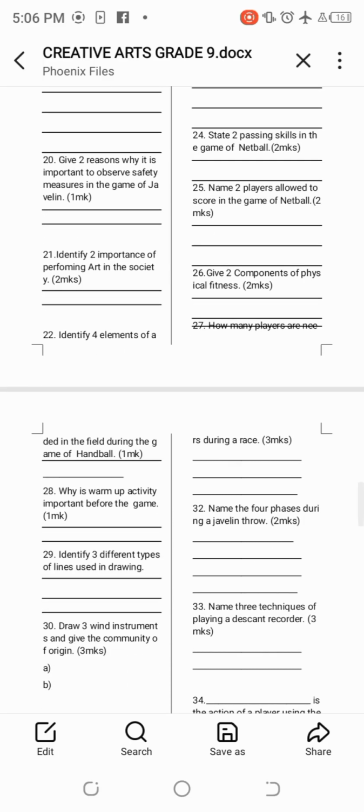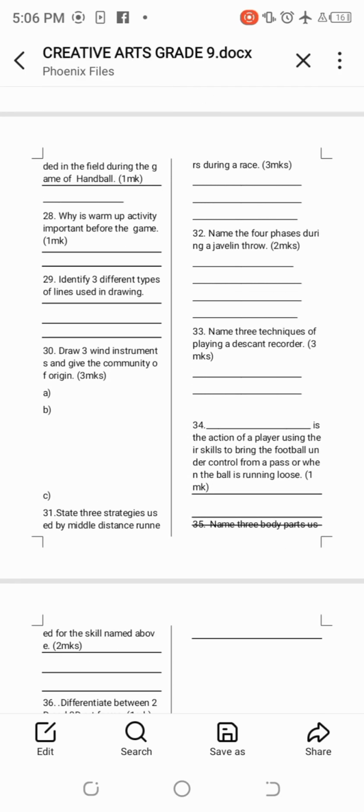Number 28, why is warm-up activity important before the game? The importance of warm-up activities is that we prevent injuries and prepare the body for the activity that you are going to be involved in.